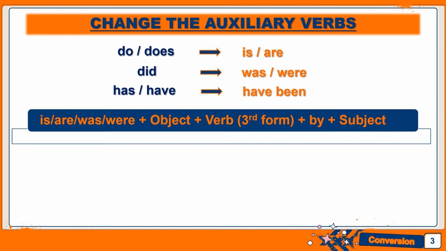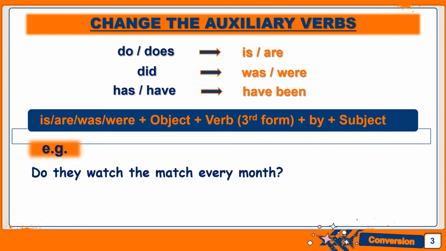Okay, let us take the examples. We can just go through the same sentences that we took initially. The first one, do they watch the match every month? So here, what is the subject? What are we talking about? Yes, we are talking about the match, but who is the doer of action? They. They is the doer of action. So that means they is the subject. Then what is the object here? Object is the match. And what is the verb here? Yes, the verb is watch.